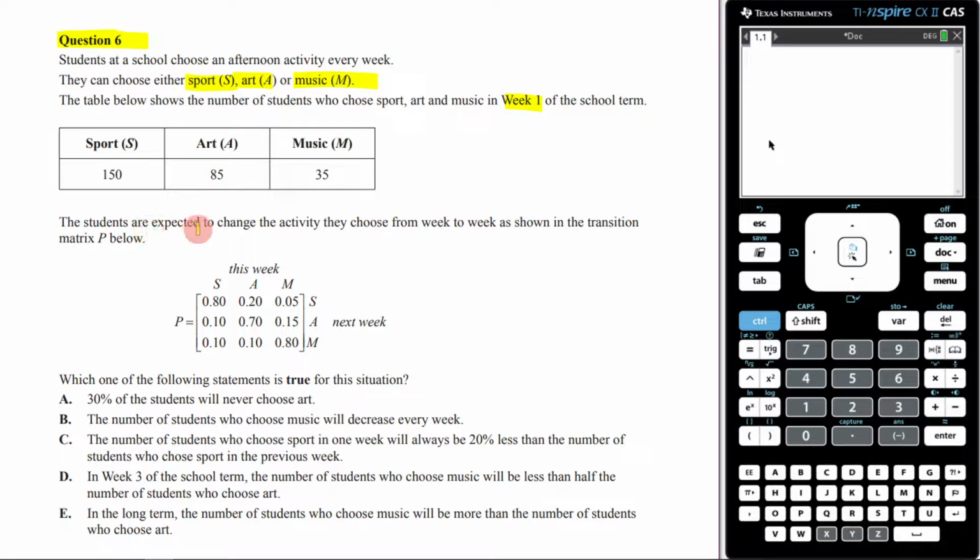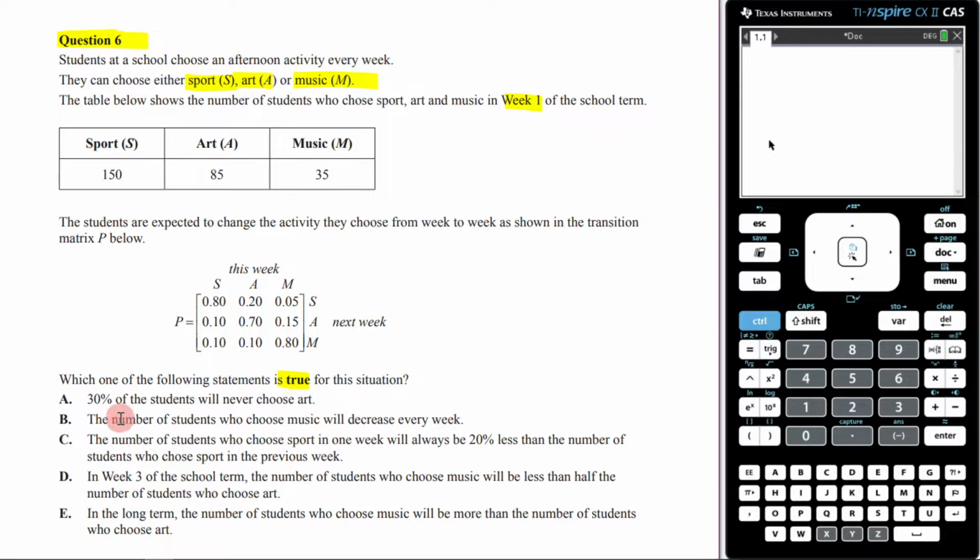The students are expected to change the activity they choose from week to week as shown in the transition matrix P below. So here it is. Which one of the following statements is true for this situation? Now, when I approach these types of questions, what I like to do is identify the things that can be most easily verified. So I don't want to get bogged down in things that seem a bit ambiguous and I'm not quite sure about at first. I want to go to things that I can easily check.